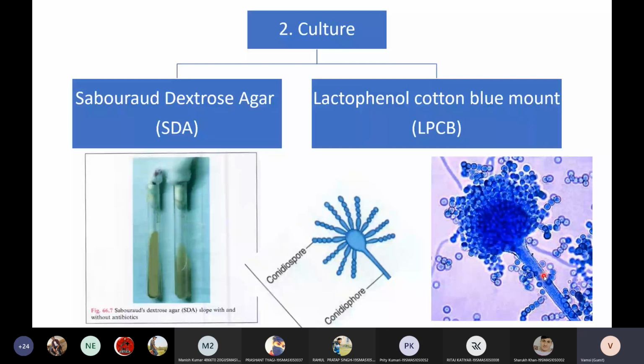Okay, so let us see what this LPCB is. What is the composition of LPCB that we will see? LPCB stands for lactophenol cotton blue.